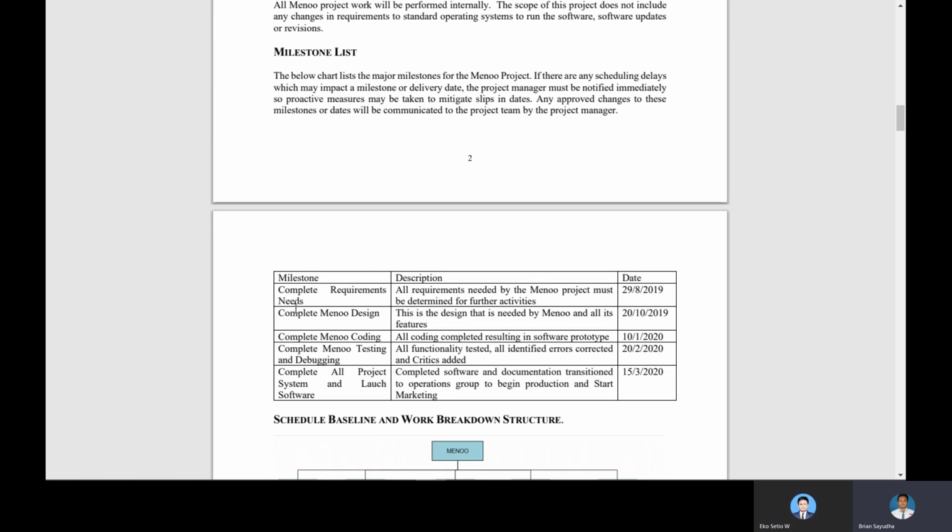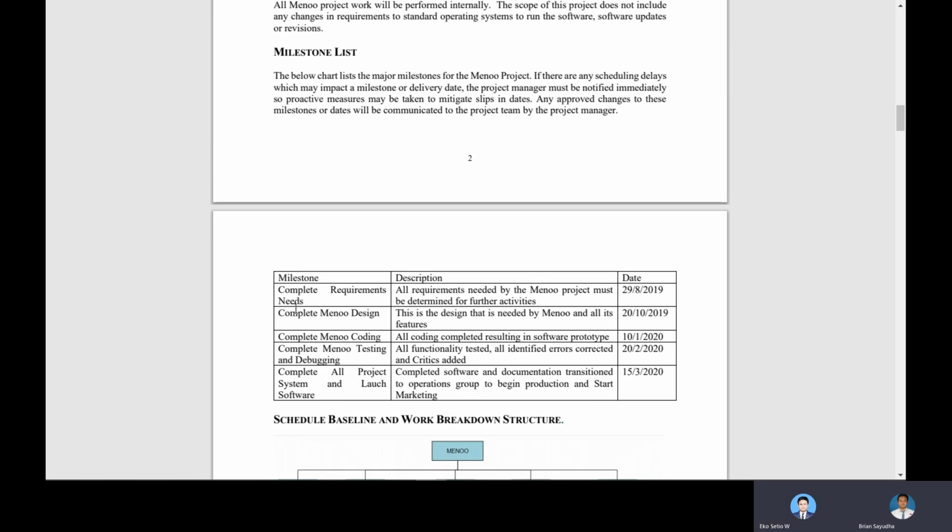And then the fourth is to complete the Menoo testing and debugging. So we test this functionality and test the Menoo application, so we can identify the errors of this beta application, and then we can correct the errors and add some features from the critics. And then we complete all the project system and launch the software.